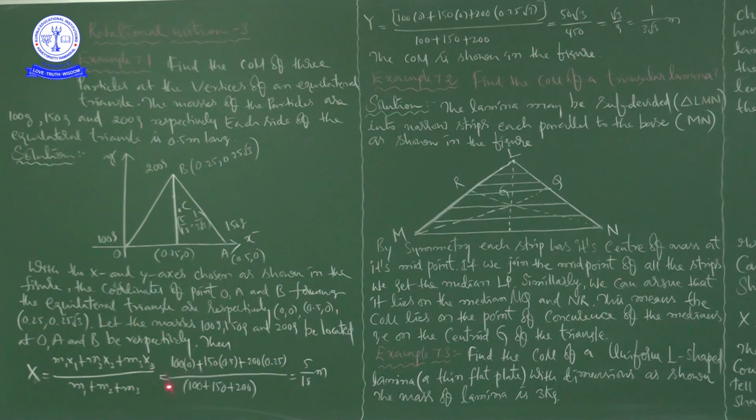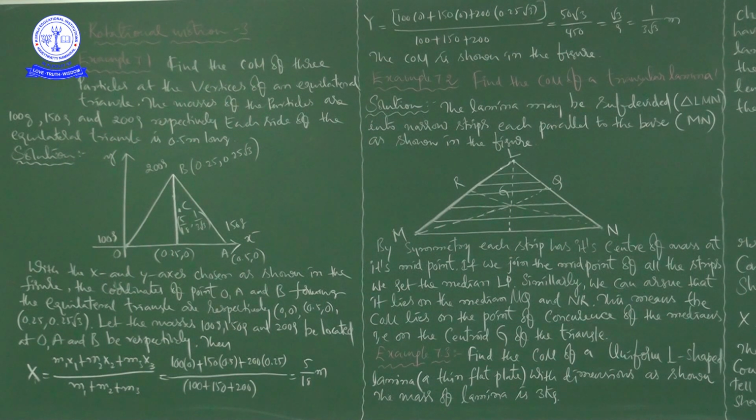So this will become 0 and this will become 75, right? So 0.25 times 200 means 50 will come, right? So by doing that calculation, here you will get 75, and 50, right? 75 plus 50, and the denominator is 450.